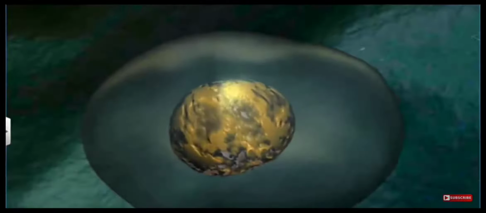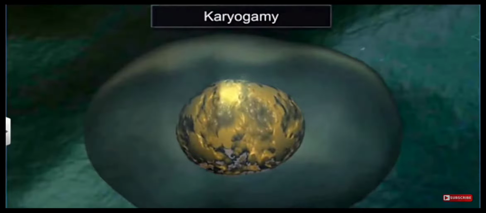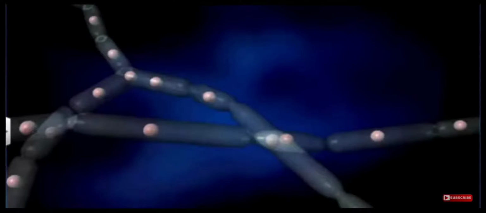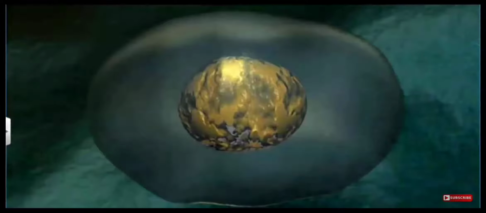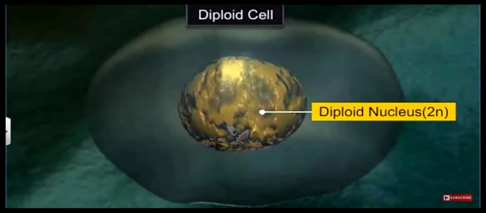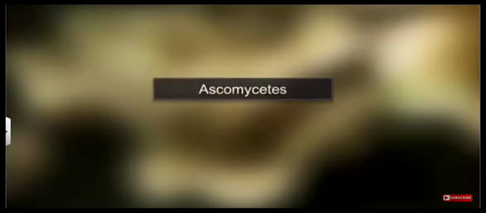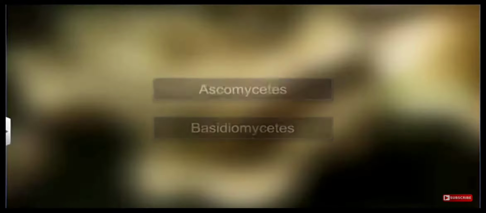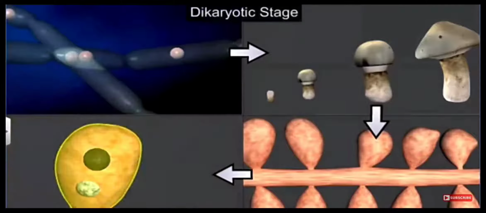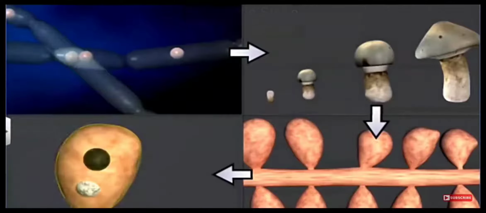Now after plasmogamy, the nucleus fuses. It is called karyogamy. This karyogamy may be immediately, but in some fungi, this diploid cell is not produced immediately. There, especially in Ascomycetes and Basidiomycetes, after plasmogamy, each cell has got 2 nuclei, and that is called dikaryotic phase, and that structure is called dikaryon.